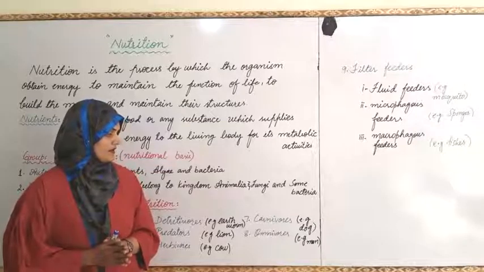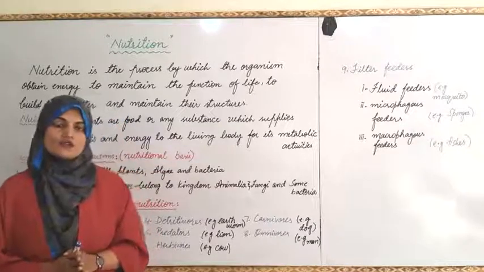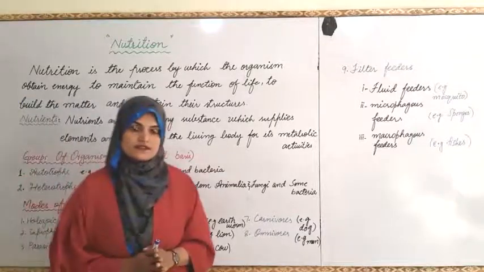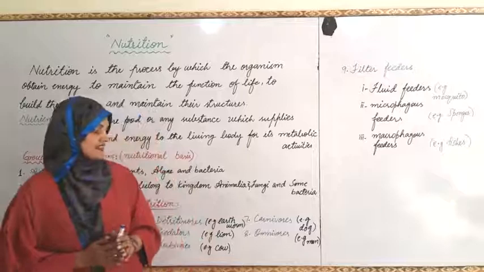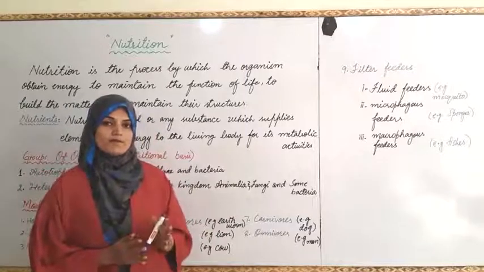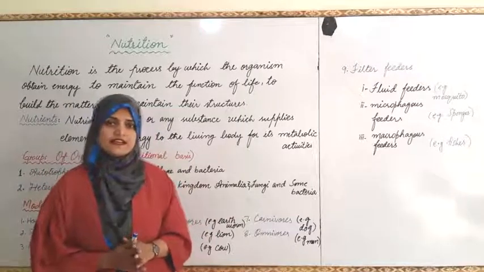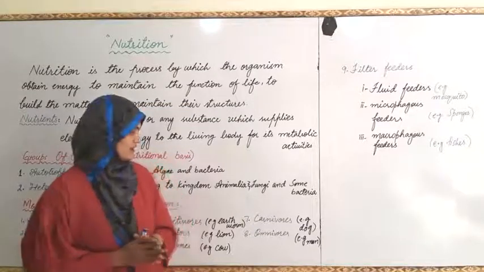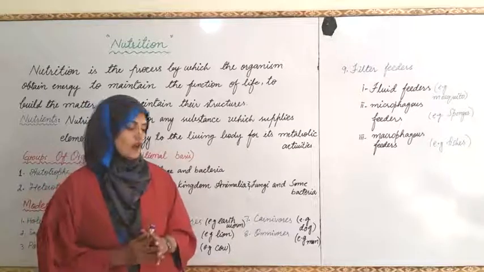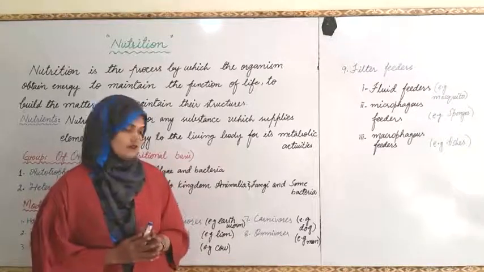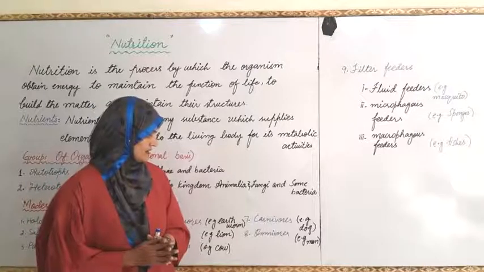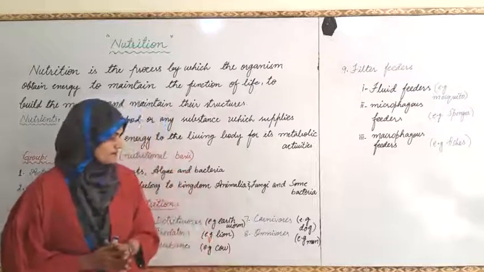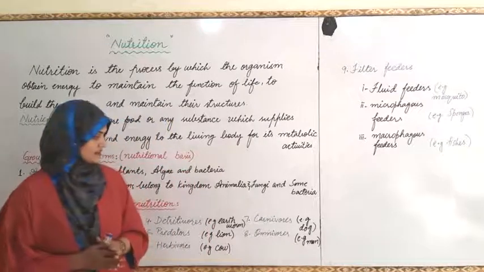Carnivores. Carnivores are those living organisms that depend on other animals. It means they get their food by eating the flesh or meat of other living organisms, as a result of which they can survive and get their energy from other living organisms. Examples are dog, lion and tiger. These are examples of carnivores.